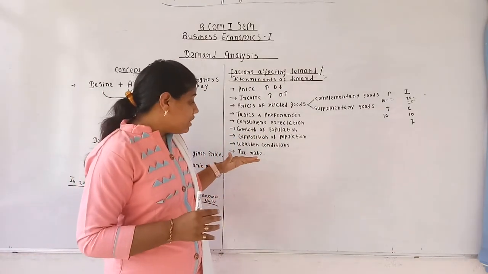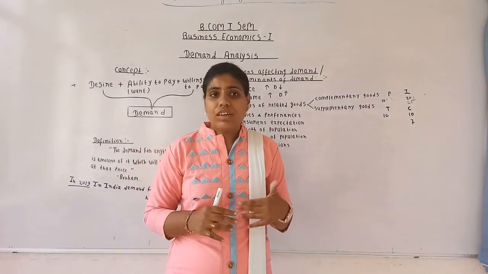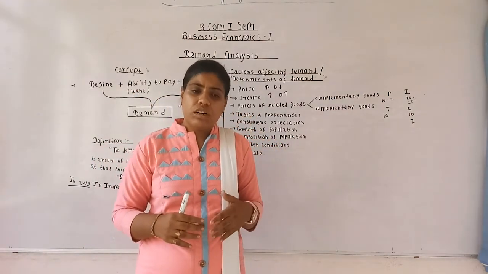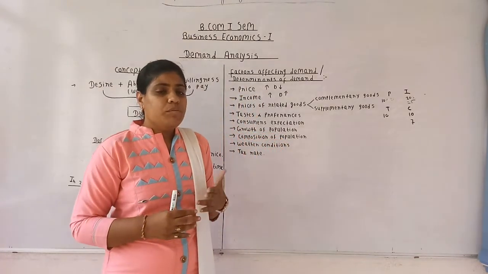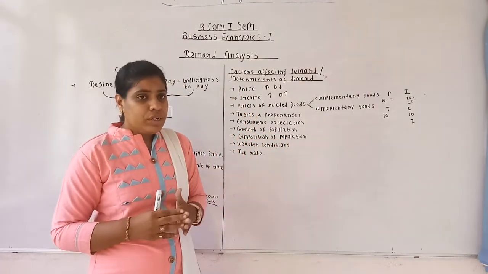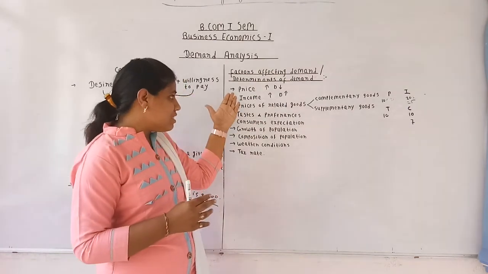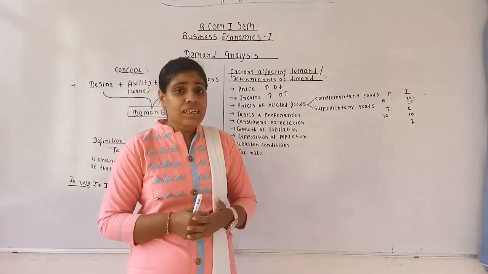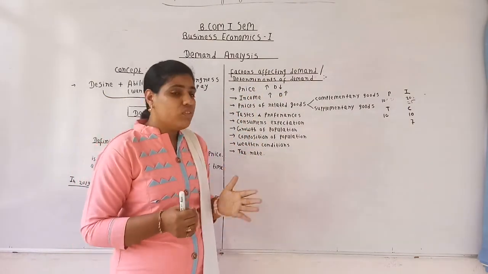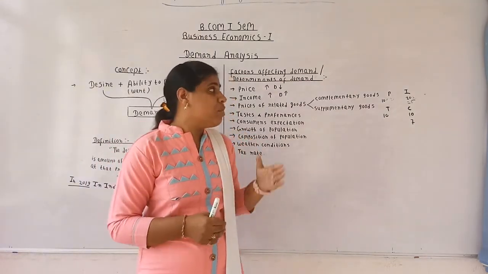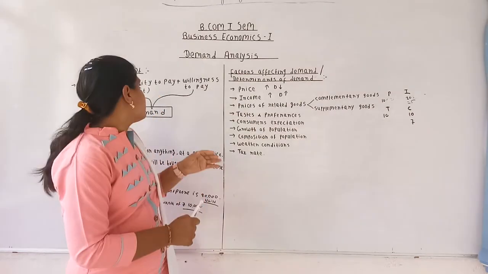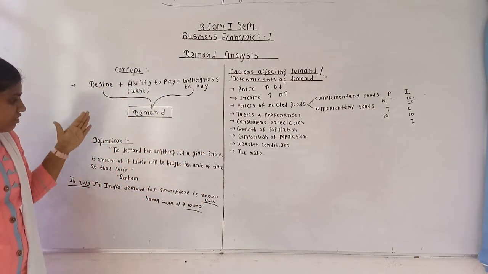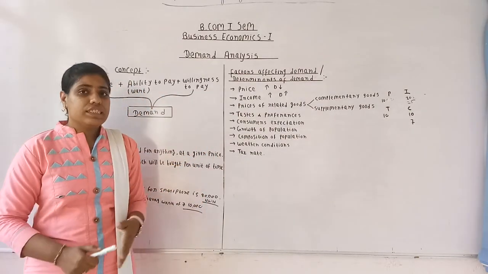So when tax is levied on a particular commodity, the price of that commodity increases, and because of this the demand for that commodity reduces, because there is an inverse relationship between the price and the demand. So tax rate is also one of the crucial factors determining the demand for products and services in the economy. So today we have seen the concept of demand, the definition of demand, and factors affecting demand.